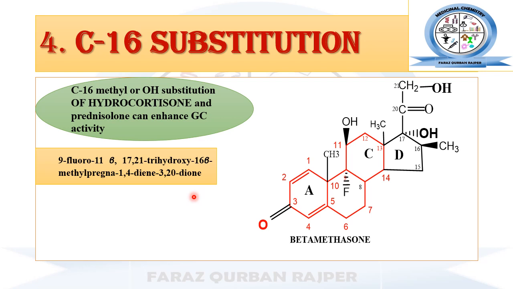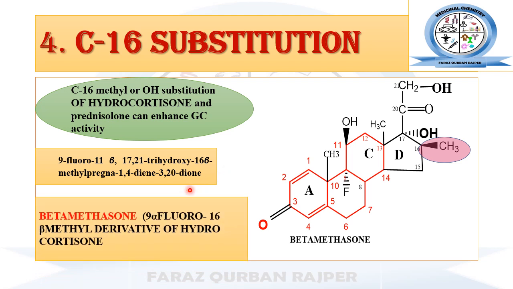Betamethasone is basically 9-fluoro 11-beta 17-21 trihydroxy 16-beta-methyl pregna-1,4-diene 3,20-dione. This is the chemical name for betamethasone. You can observe that there is an additional methyl group at carbon number 16.